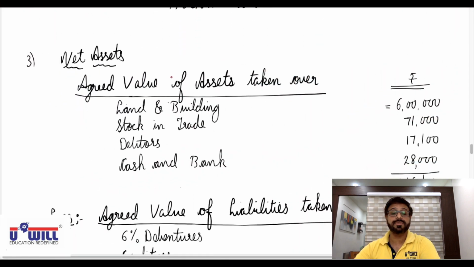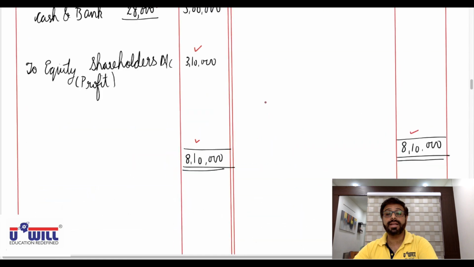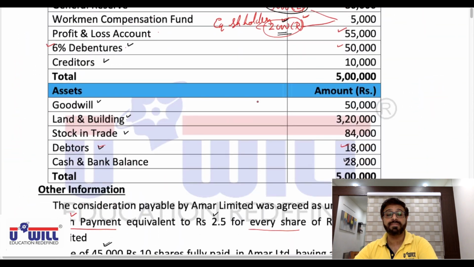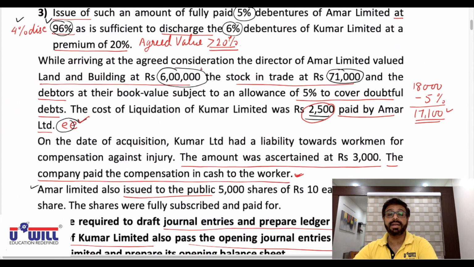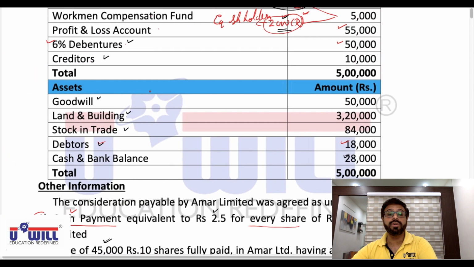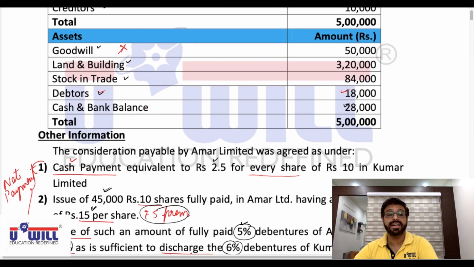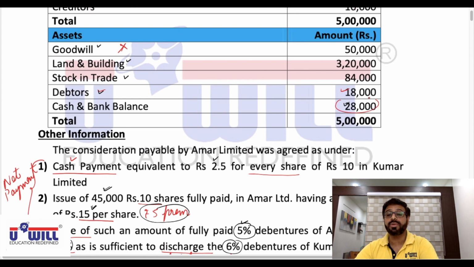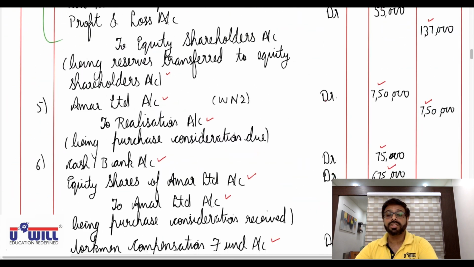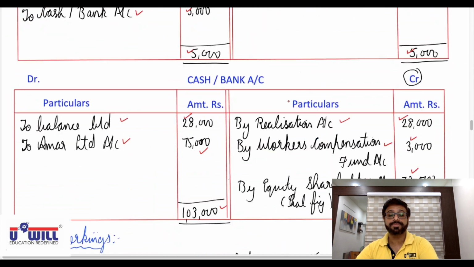Check your workings first. Agreed value of assets taken over. Land and building, all of you will find the agreed values in the paragraph here. Land and building is 6 lakhs, stock is 71,000. Debtors, we discussed 5% allowance, so 18,000 minus 5%, 17,100. Goodwill is not to be taken in this workings because goodwill is what we are finding. And cash and bank will take 28,000 itself. So check your workings, all of you.